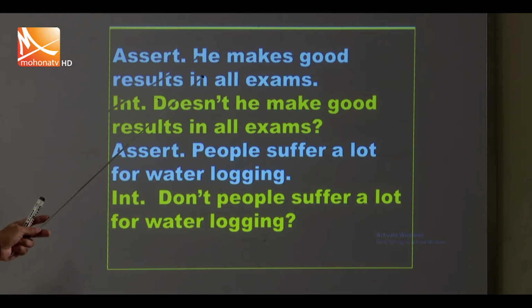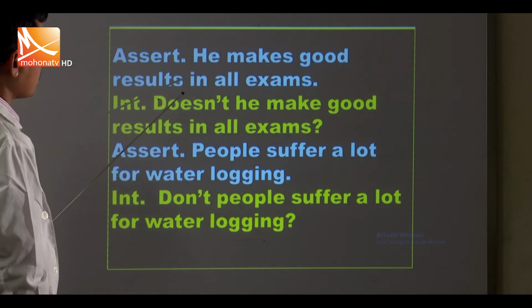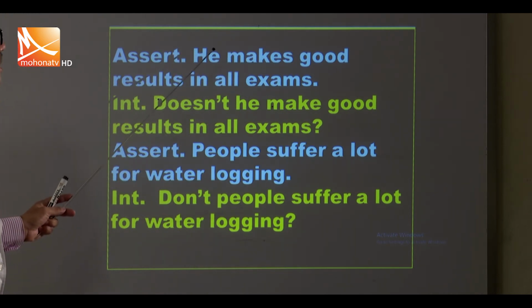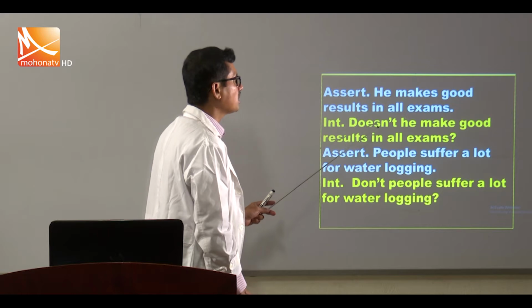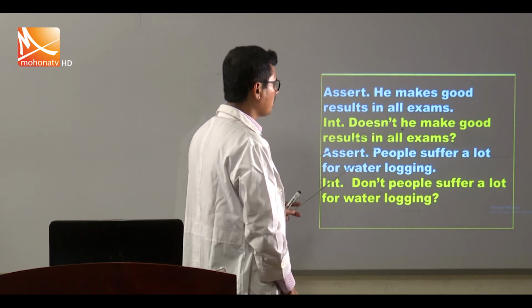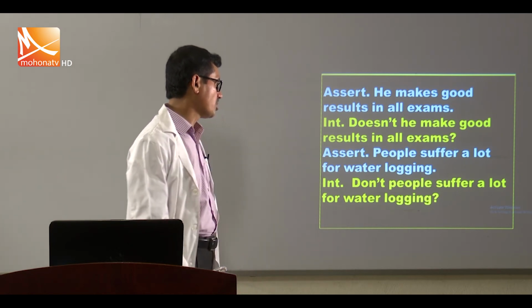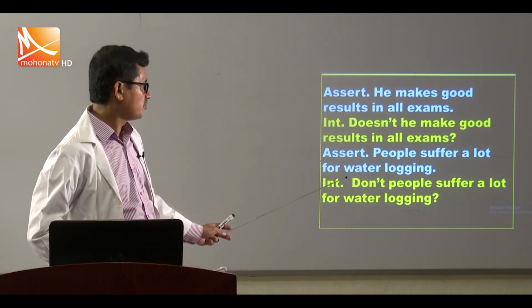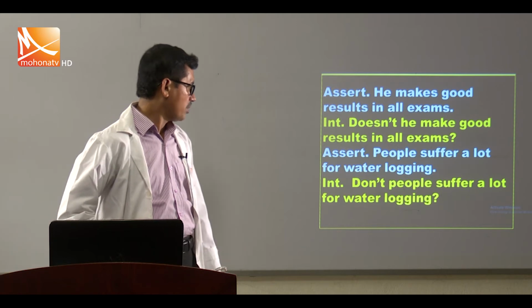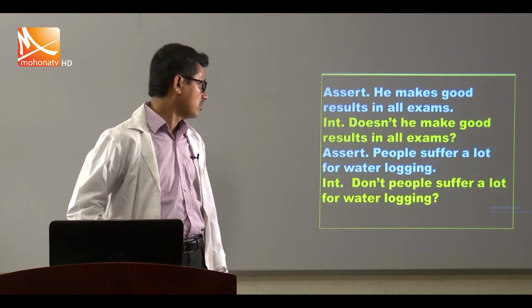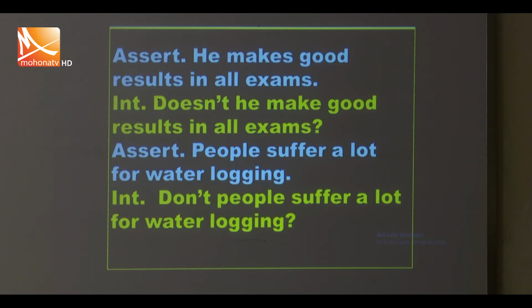He makes good results in all exams. Doesn't he make good results? Simple present tense. Subject he, third person singular number. So we use does not, with the contracted form of not, n't. Doesn't he make good results in all exams? People suffer a lot for waterlogging. Don't people suffer a lot for waterlogging?